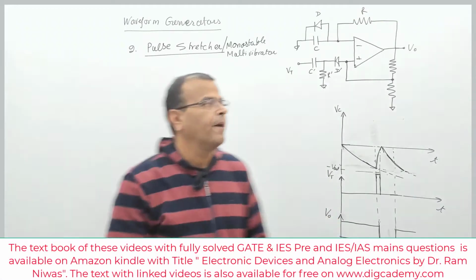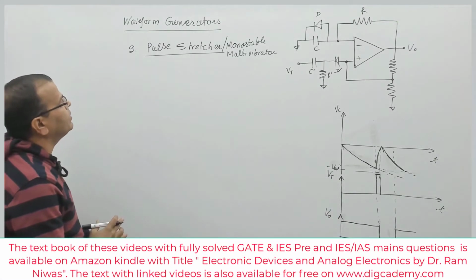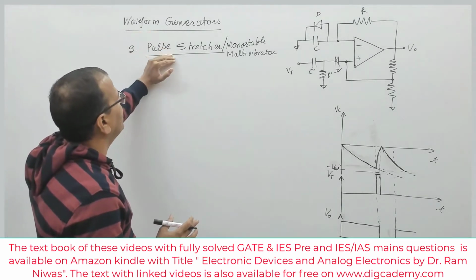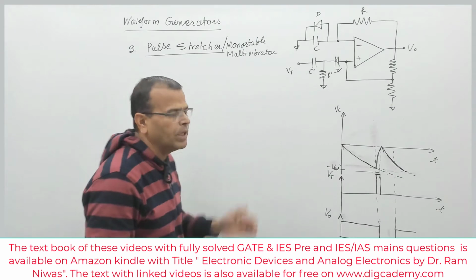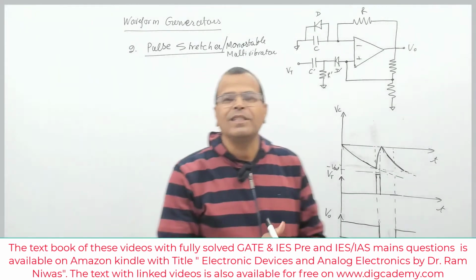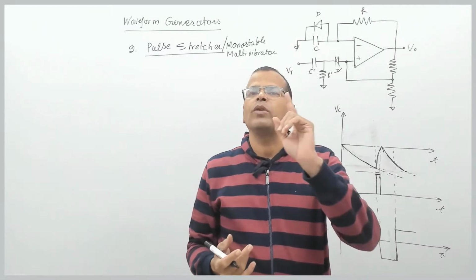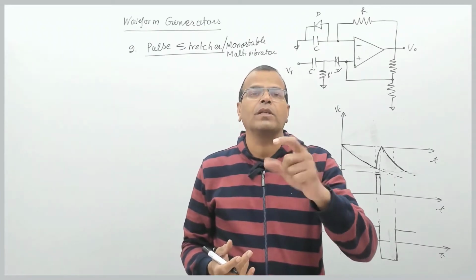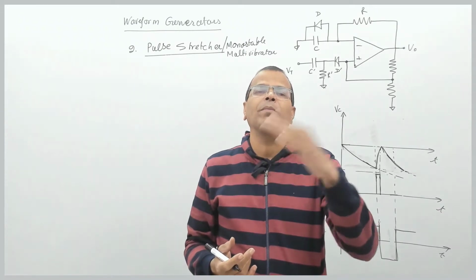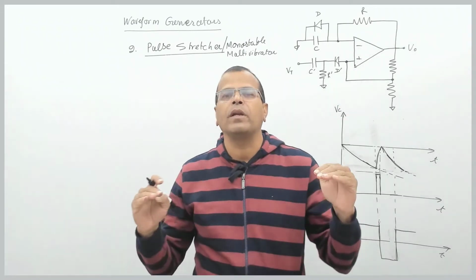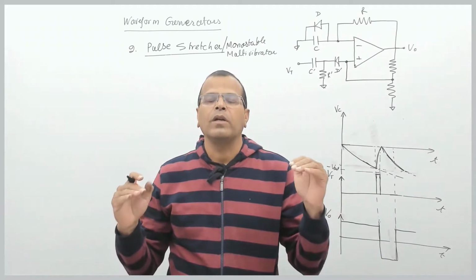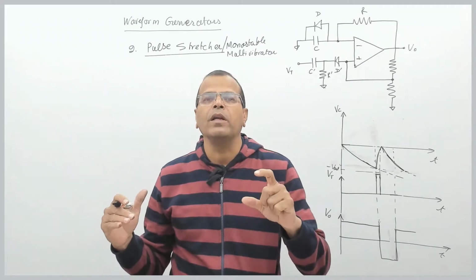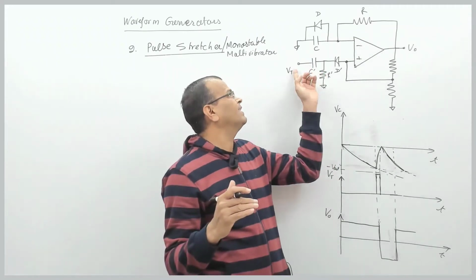Hello friends, now the next topic in applications of operational amplifier, that is in waveform generators, is the pulse stretcher circuit or monostable multivibrator. We call this a monostable multivibrator because it has only one stable state of the output and another state which is astable. Astable means it will come back to the stable state, so it will continuously remain in the stable state, but it can go to the astable state temporarily if a signal called a triggering signal is given to the circuit.